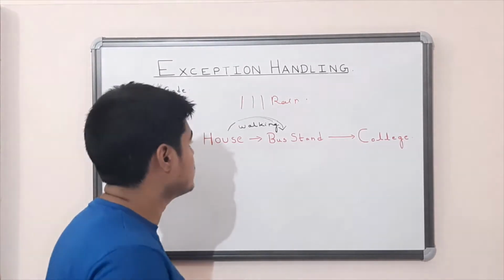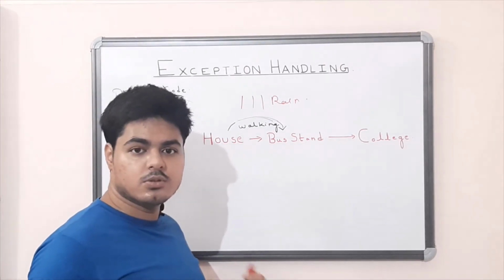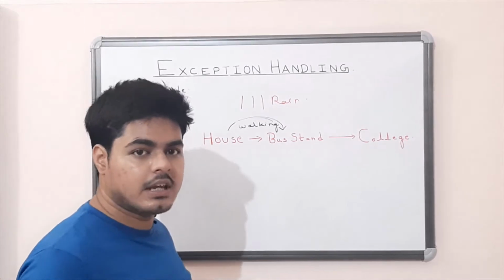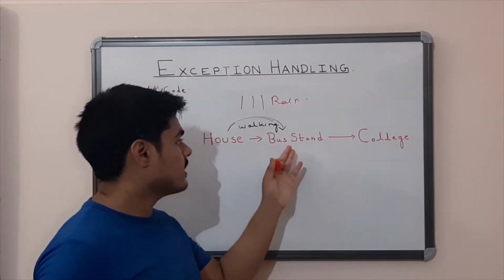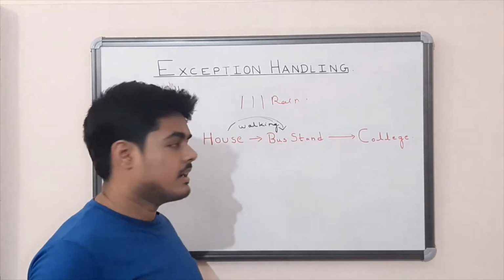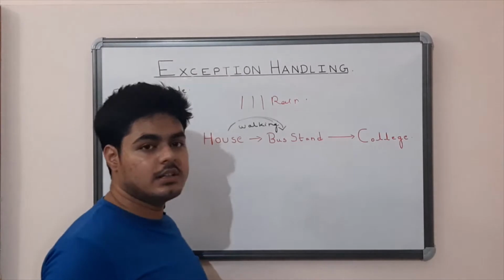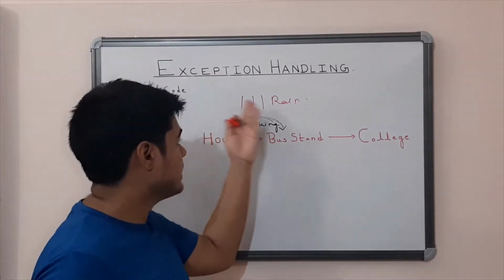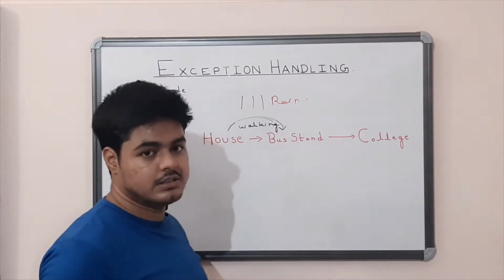Instead you have to stop somewhere to take shade, so you keep yourself protected from getting wet in the rainwater. Now suppose when the rain stops, you again start walking and reach the bus stand, and you find that the bus that goes to your college had already departed. So this rain disturbs the normal path through which you go to your college daily.